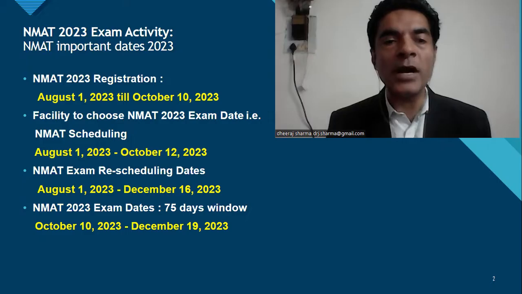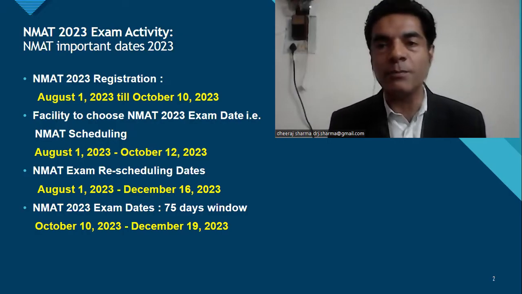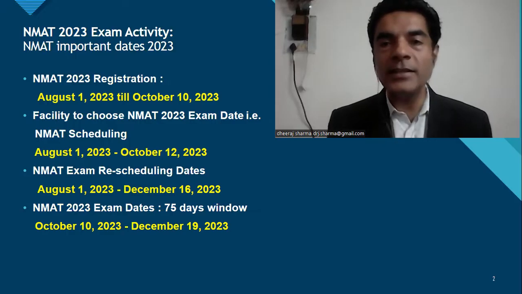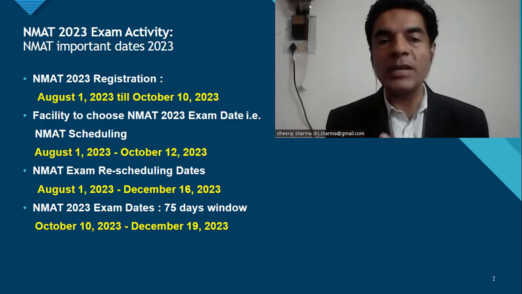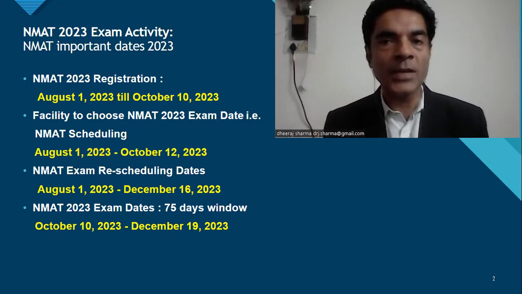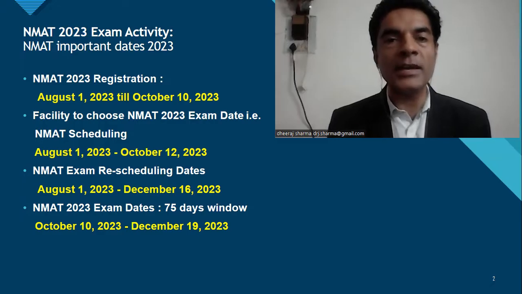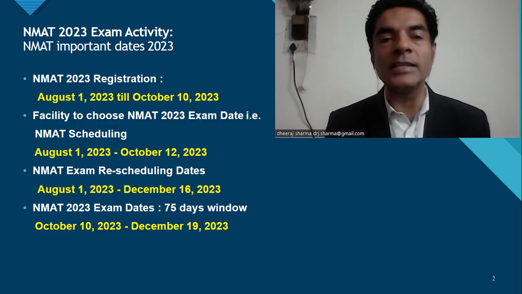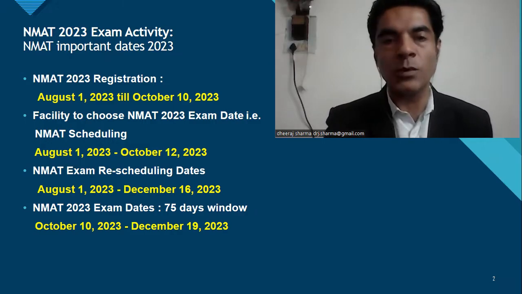Then comes the most important part, which is what are the exam dates. This exam is scheduled in this window of 75 days. That's a big thing, कि ये exam आप 75 days के window में दे सकते हो. The starting date is October 10th and it will go on till December 19, 2023. So 75 days के window में starting from October 10th till December 19th आप ये exam दे सकते हैं. एंड जितनी जल्दी आप अपना रजिस्ट्रेशन करेंगे उतनी जल्दी आप ये एग्जाम्स का डेट स्लॉट आपको मिल सकता है. सो इट्स ऑन द बेसिस ऑफ फर्स्ट कम फर्स्ट सर्व बेसिस ओनली.